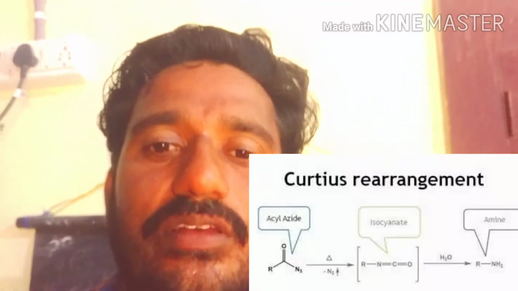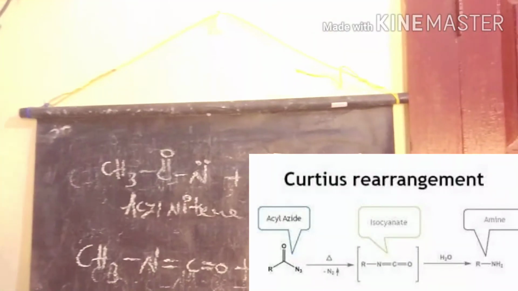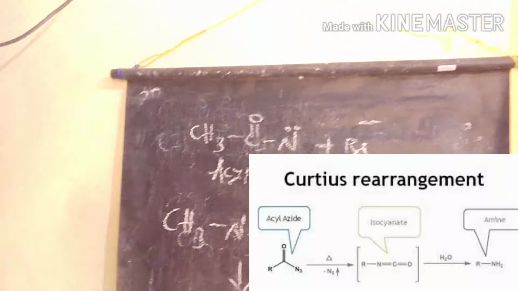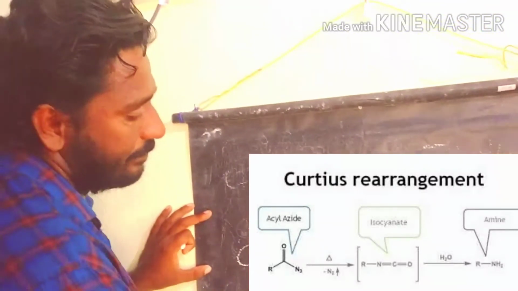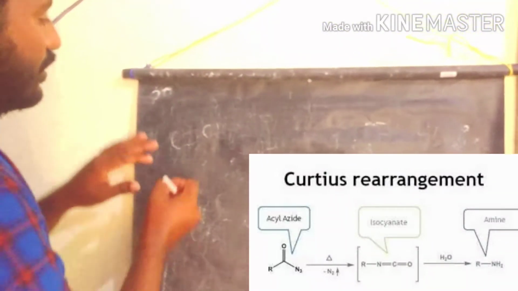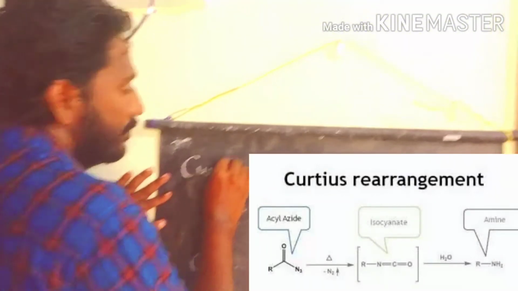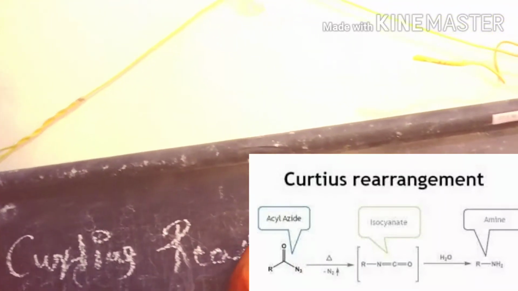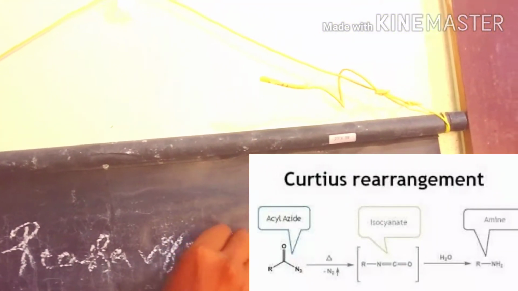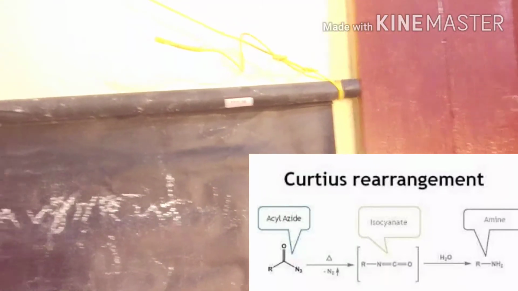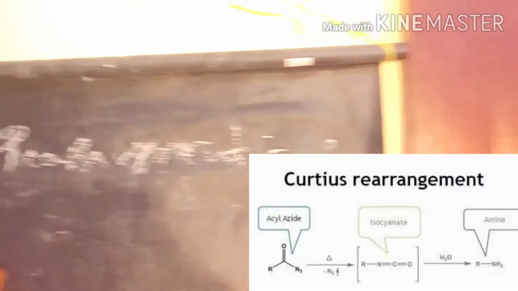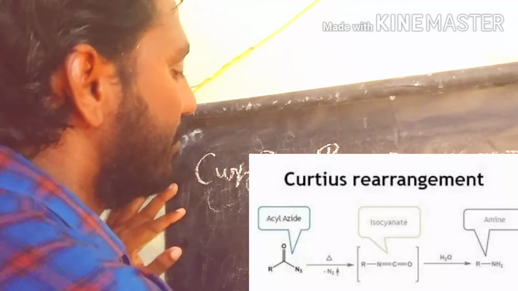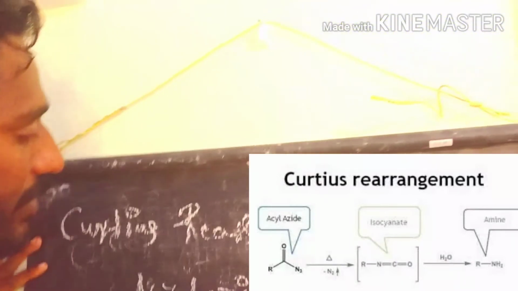Next we discuss the Curtius rearrangement. So what is the Curtius rearrangement reaction? Here we use acyl azide as a reactant.